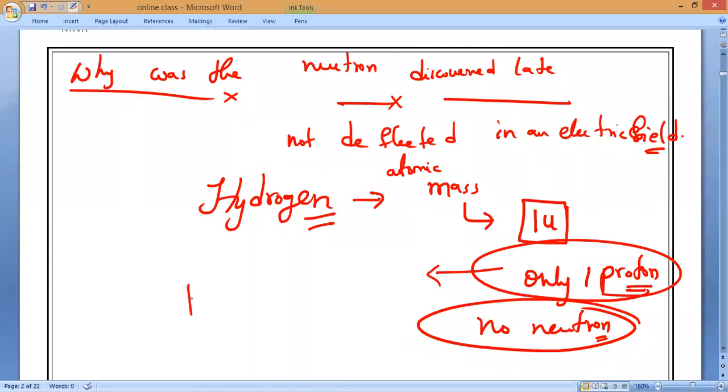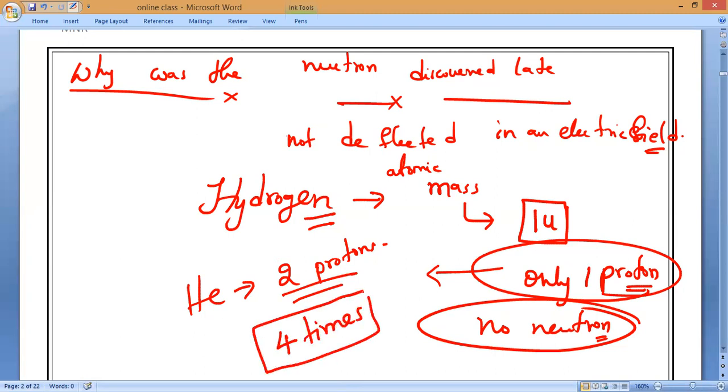And if you take helium, how many protons? 2 protons. So they considered the mass of helium should be 2 times the mass of hydrogen. But actually how many times is the mass of helium? 4 times. It is 4 times bigger.